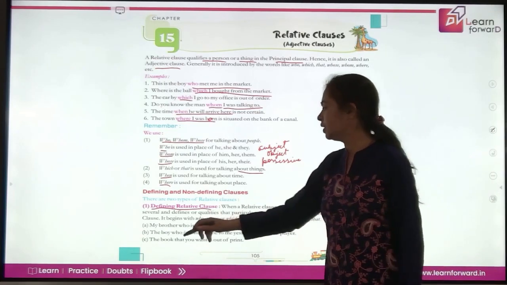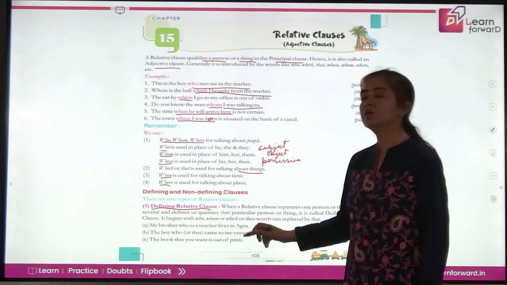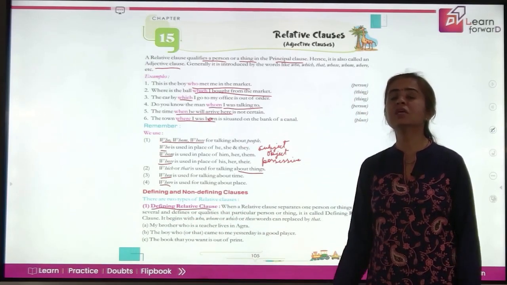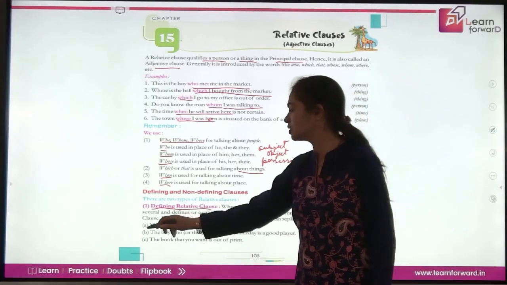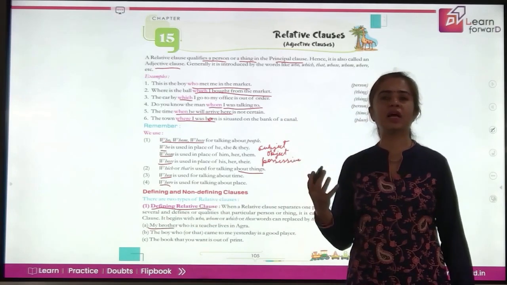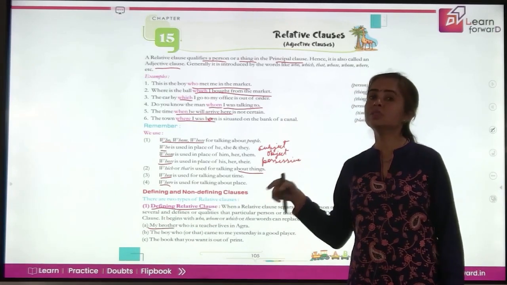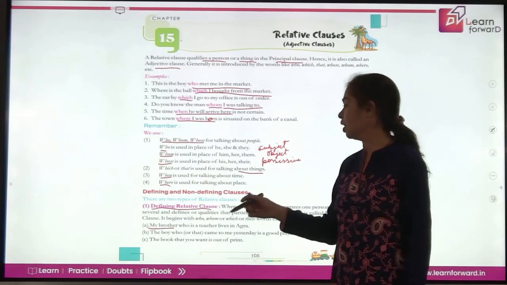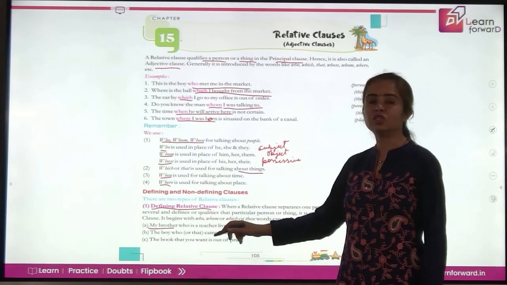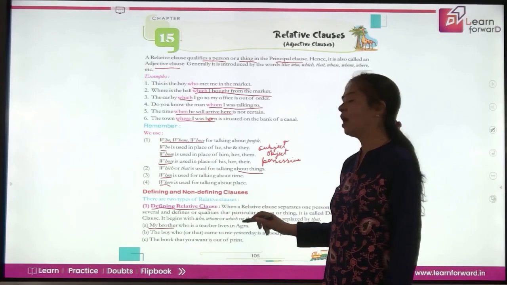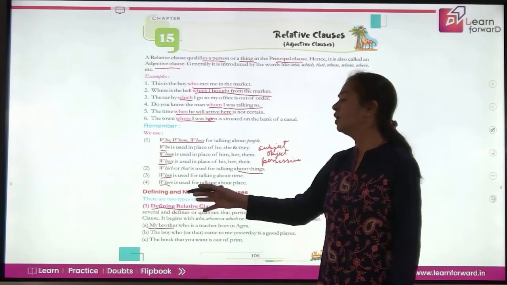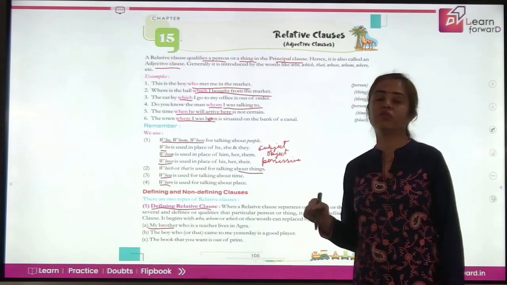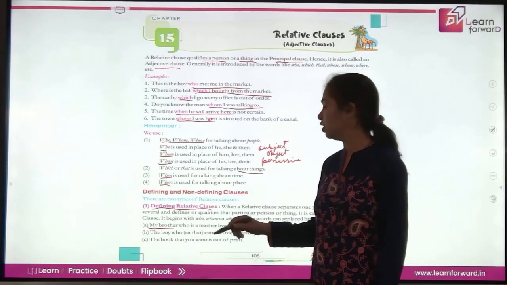So how do you say that? My brother, who is a teacher, lives in Agra. That means you are just describing your brother. Which brother are you talking about? So it shows that you have more than one brother, and out of them you are talking about the one who is a teacher and he lives in Agra. So this is called the defining clause, because you are defining the noun there, you are defining your brother there.